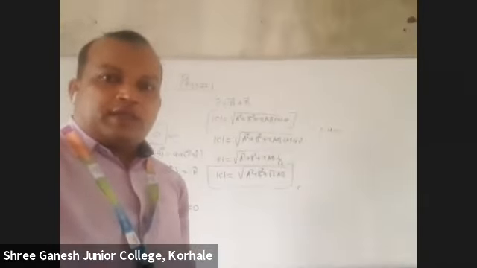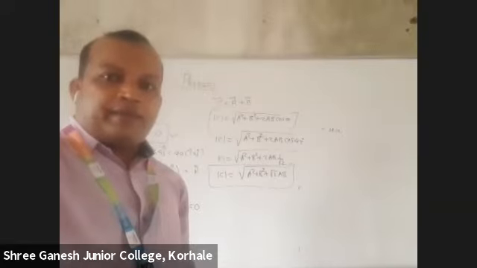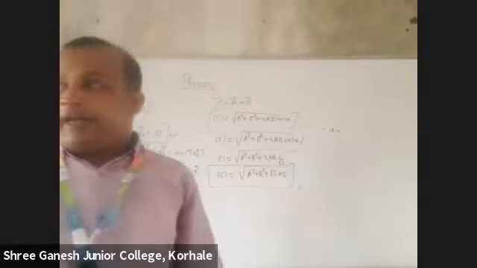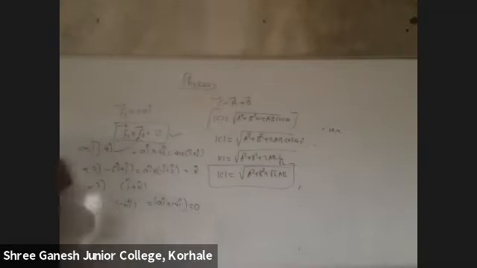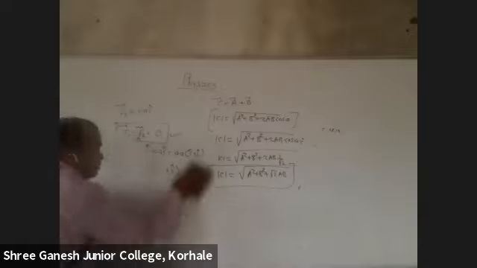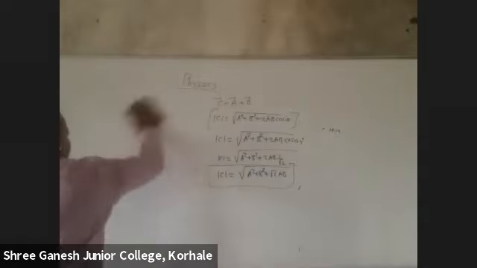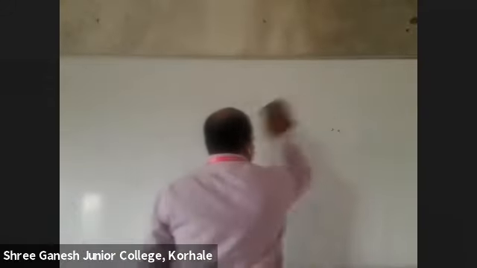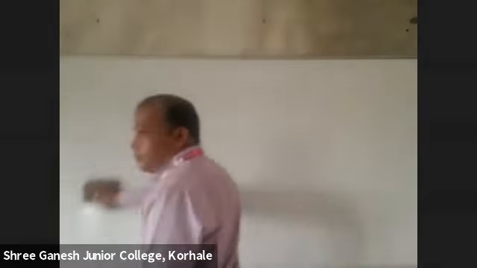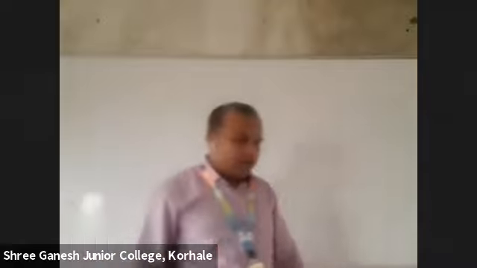Okay, tell me students, how many elements are there in the periodic table? 118 elements. Sit properly. 118 elements are there. Okay, how many elements do you know? 20 elements. Okay. Now look here.